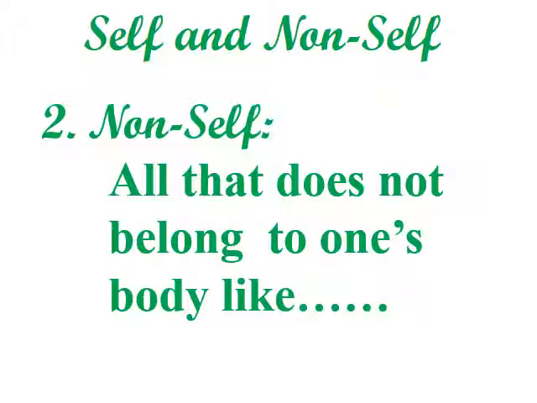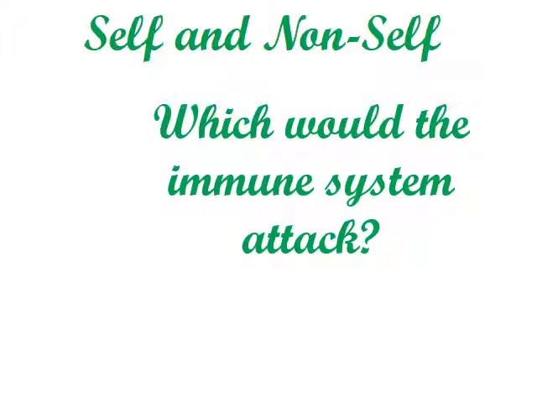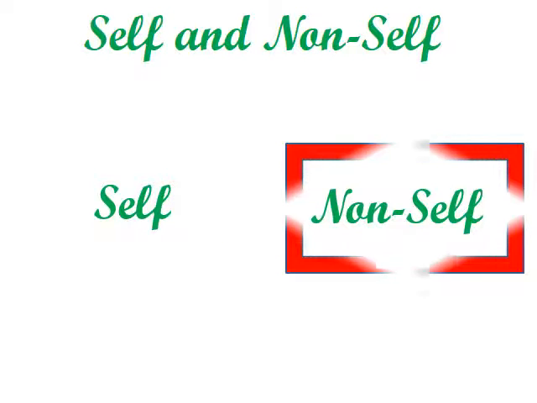All these are non-self. They don't belong to any part of my body. So here, which would the immune system attack, the self or the non-self? Sure, they will attack the non-self. Here we have self or non-self. Sure, they will attack the non-self.